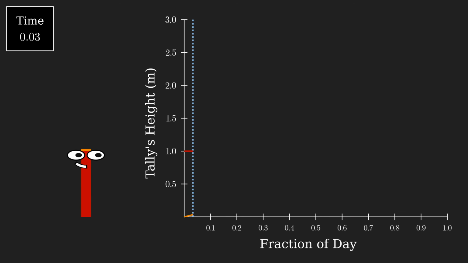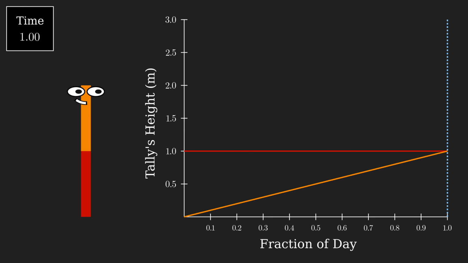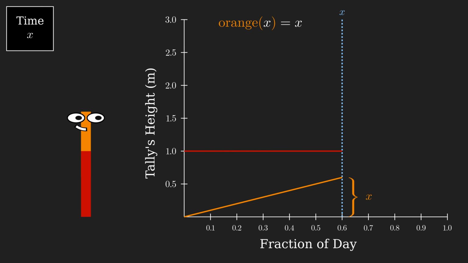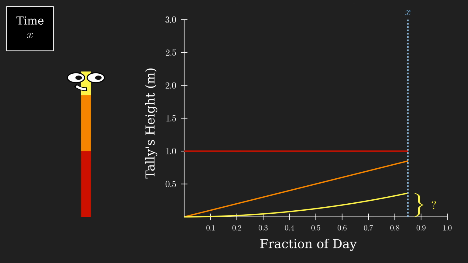Since she starts out with 0 orange mass, but has 1 meter of orange mass after 1 day that's accumulated in a linear fashion, her orange mass after X of the day has passed is simply X meters. For instance, when 60% of the day has passed, the amount of orange mass will be 0.6 meters. Okay, simple enough. Here's the next question. After X amount of the day has passed, how much yellow mass has accumulated?